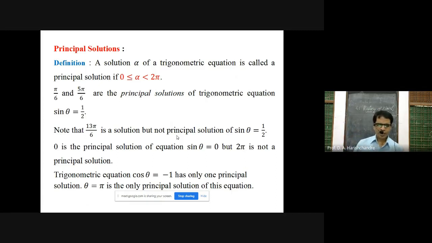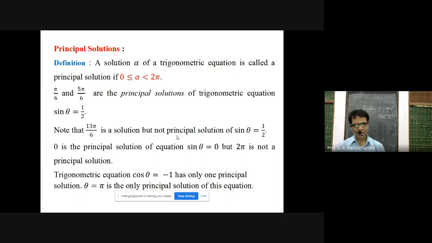Note that 13 pi by 6 is a solution but not a principal solution of sine theta is equal to 1 by 2. Why? Because 13 pi by 6 is a solution but it is beyond the range 0 to 2 pi, and that's why it cannot be the principal solution of that equation. Okay, 0 is the principal solution of the equation sine theta is equal to 0, but 2 pi is not the principal solution of that equation.